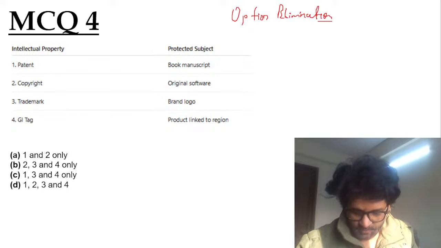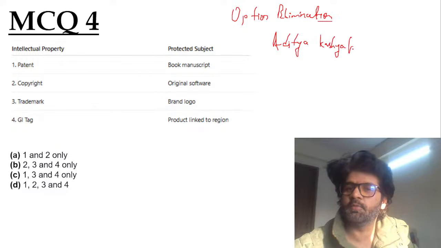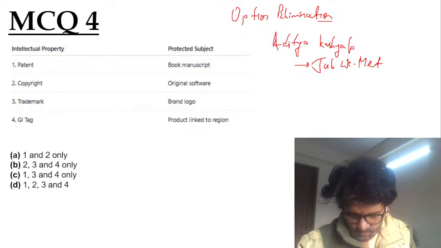Who has given the answer? Aditya. What's your name? Aditya Kashyap. Jab We Met. Guys, don't watch so many movies. Jab We Met. So yes, for Harshini, Rishi, Iltush.